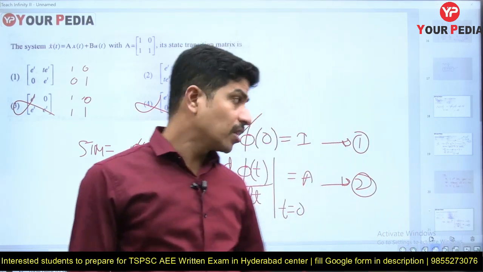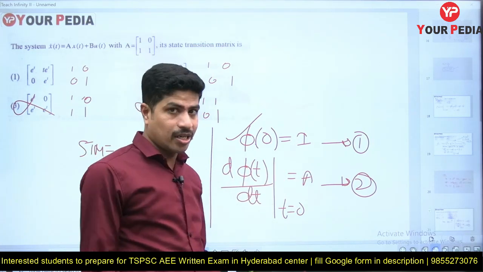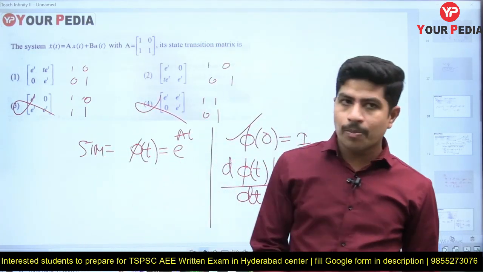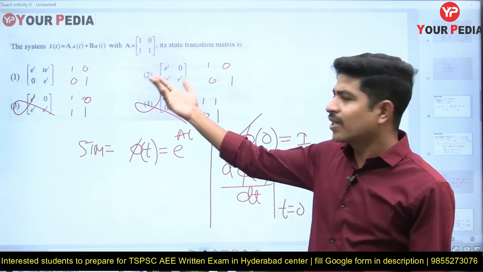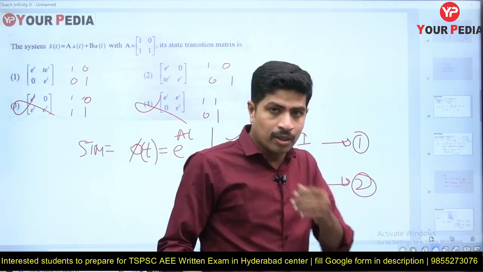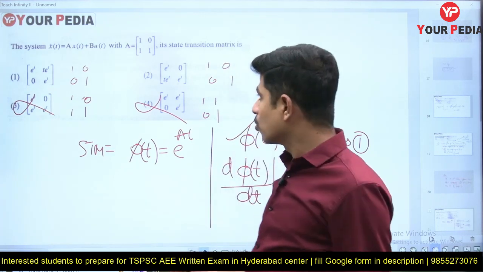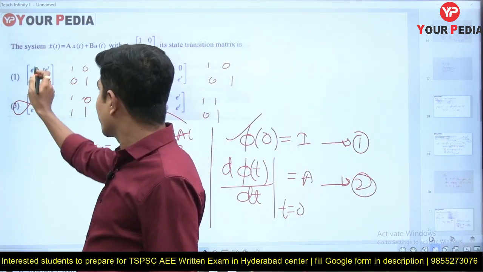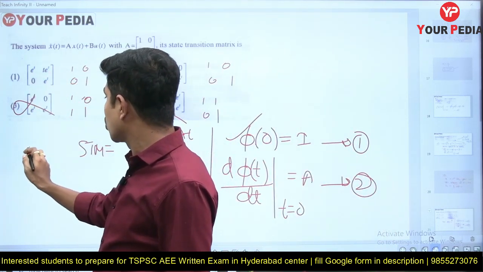Look at the first two options. They satisfy the first condition, so I have to go for the second condition. Suppose only one option satisfies the first condition, then that will be the answer, and there is no need to go for the second test. What is the second test? Take the derivative and put t equal to 0. If I differentiate, e power t will be e power t, and at t equal to 0 it gives 1.